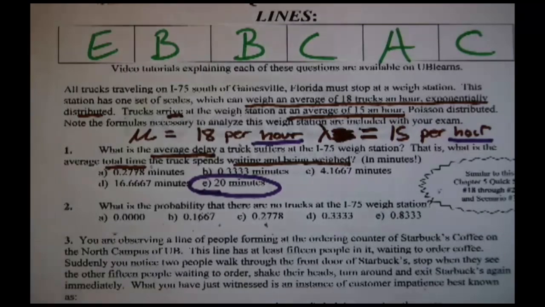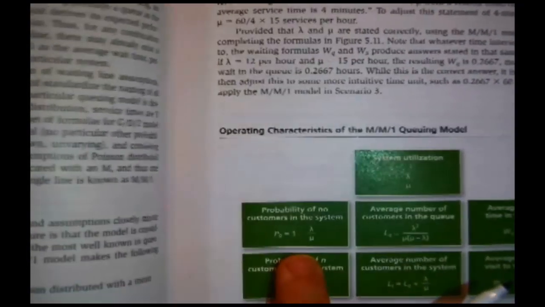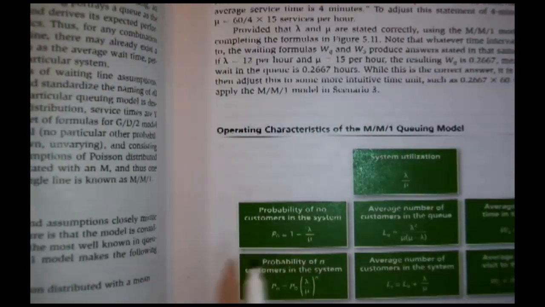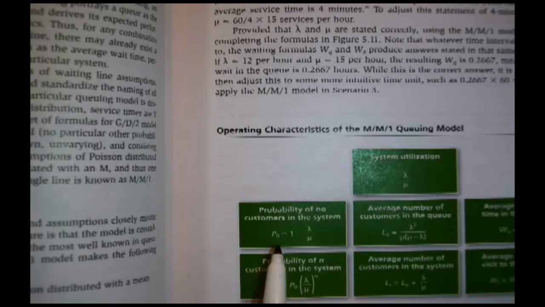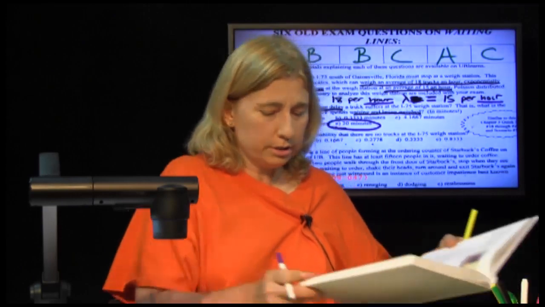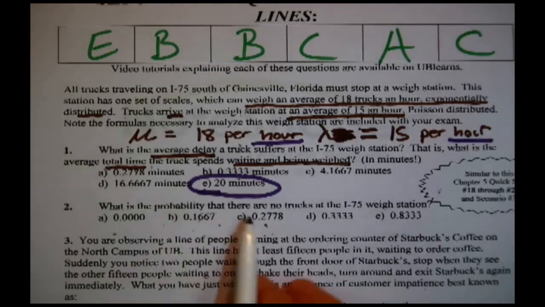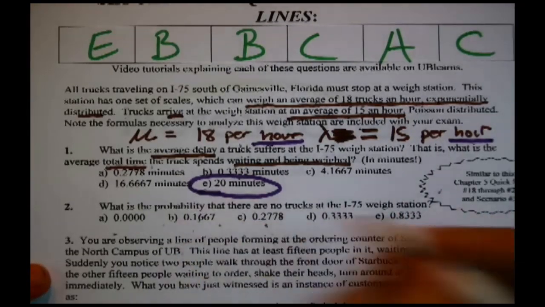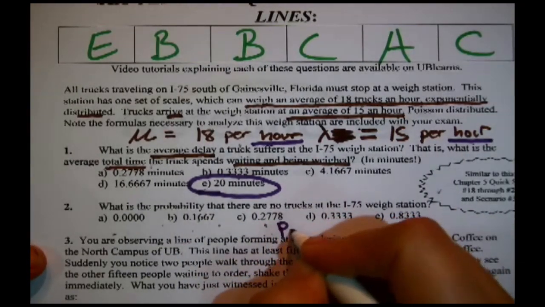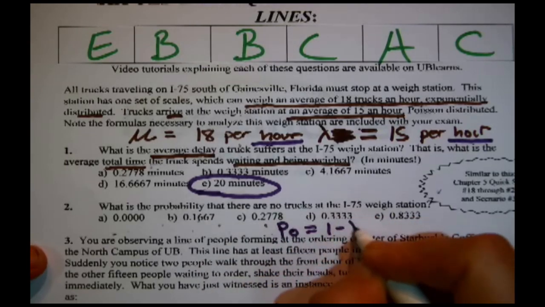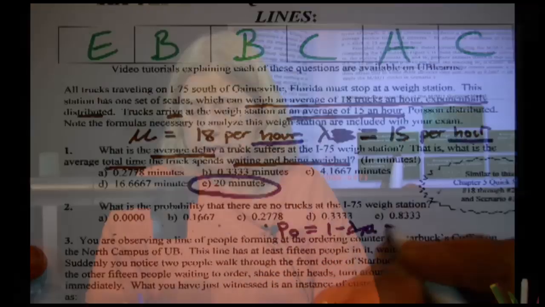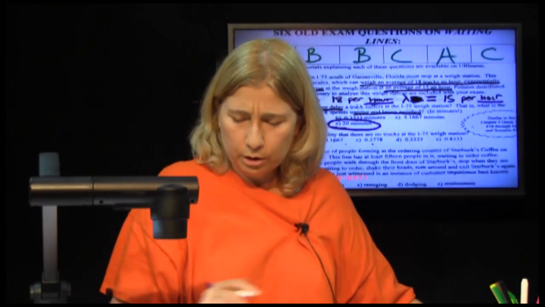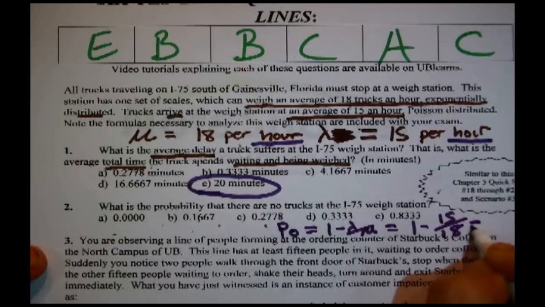What is the probability that there are no trucks at the I-75 weigh station? We just have to recognize this is another way of asking for P sub 0. P for probability, sub 0 for nothing. The probability that there are no customers in the system, simple formula, 1 minus lambda over mu. Probability of no trucks, it's the same thing.